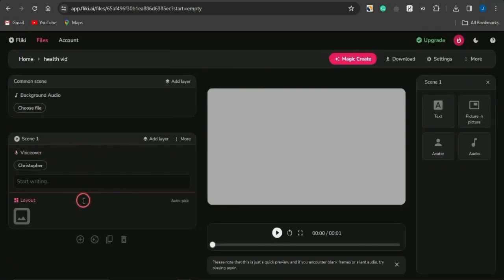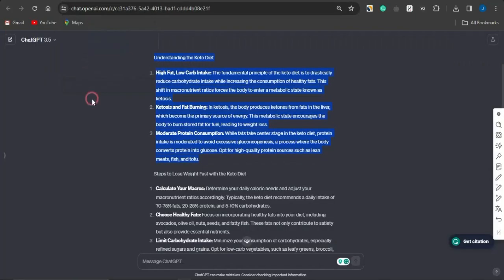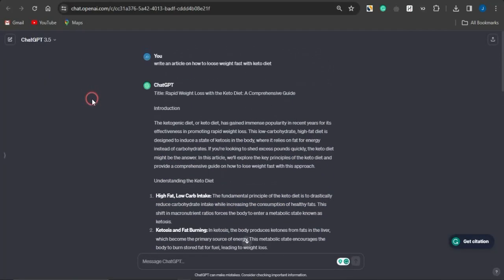But right now I'm going to simply create my videos from text, which is why I'm going to utilize a very cool platform called ChatGPT to generate text that I want to convert to speech. Now I'm utilizing this platform called ChatGPT. As you can see, I asked ChatGPT to write an article on how to lose weight fast with keto diet.